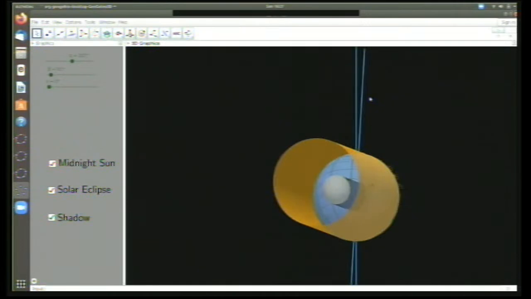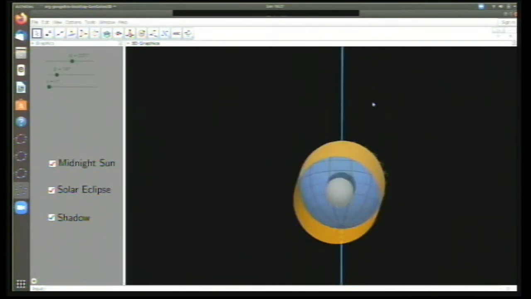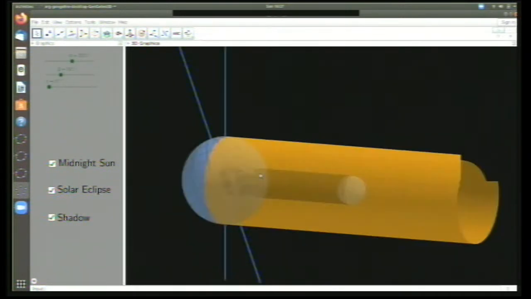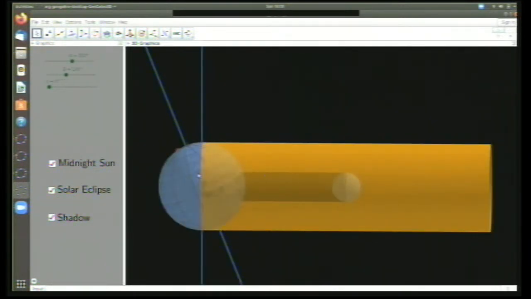You can see it from this view also. I'll show it from here. I'm standing on the sun. Now I can see the moon here and I can see the Earth. See, this point is coming inside this shadow. That particular place will experience a solar eclipse. So this is how I can demonstrate eclipses.